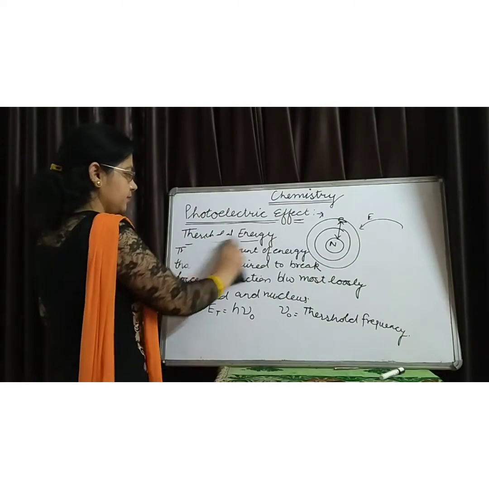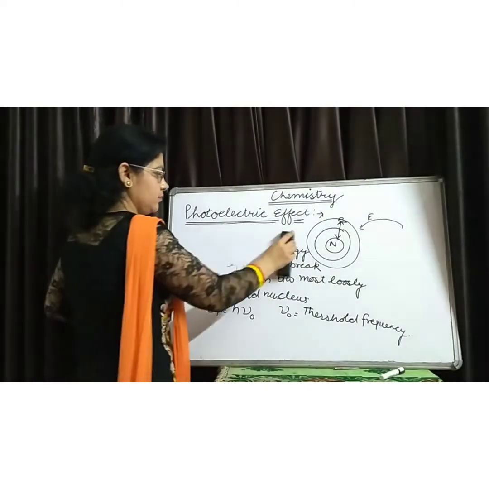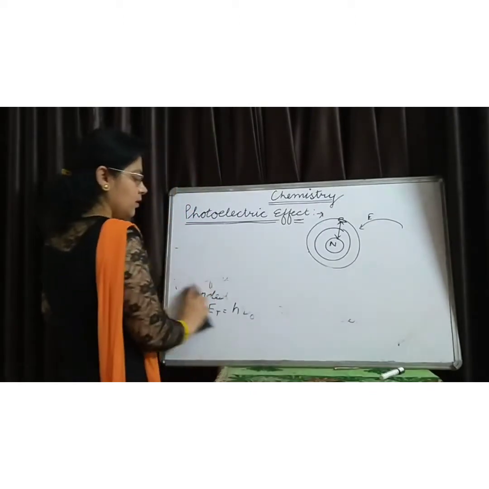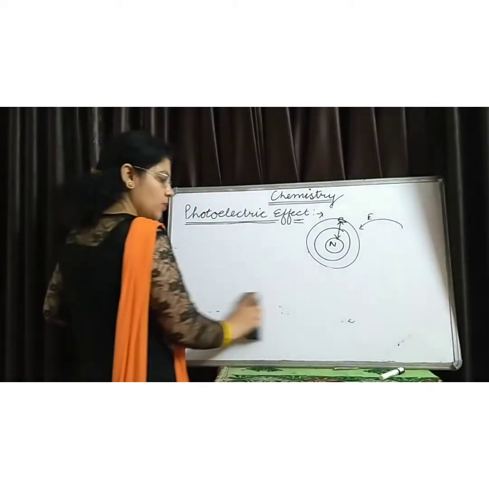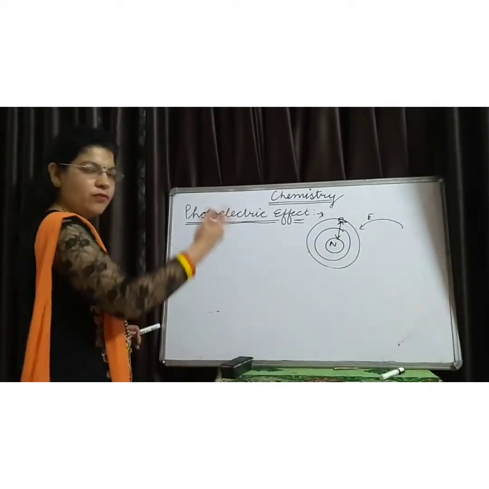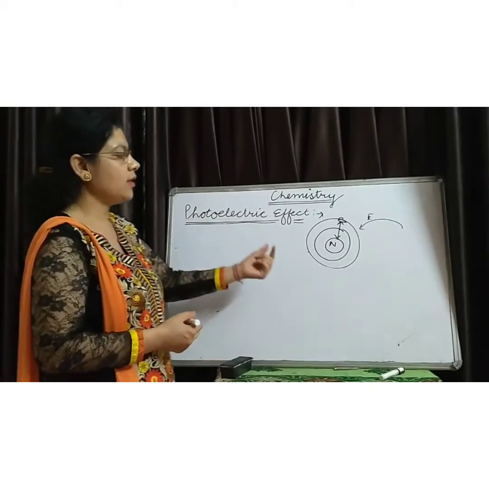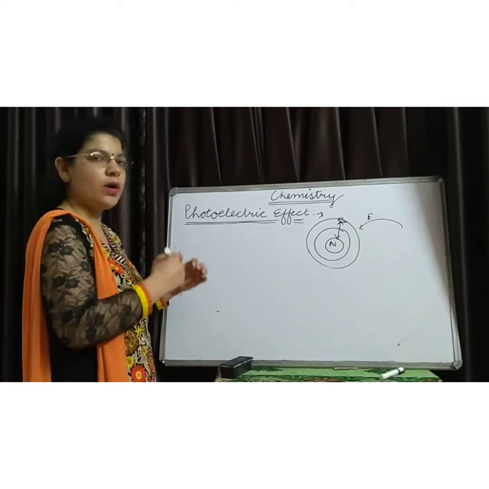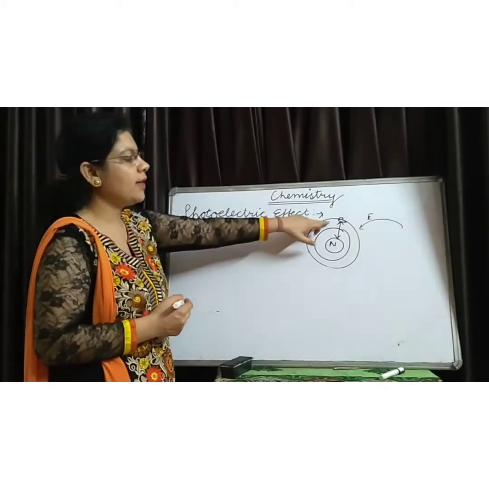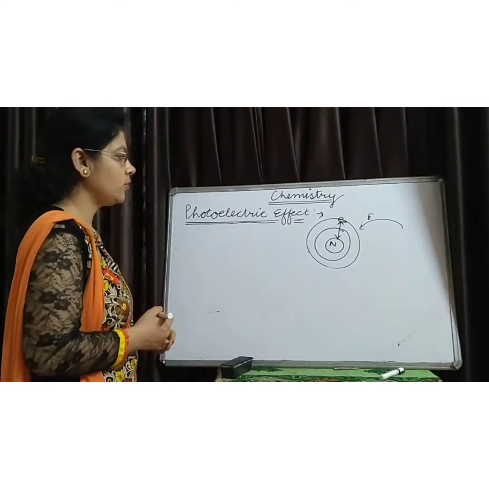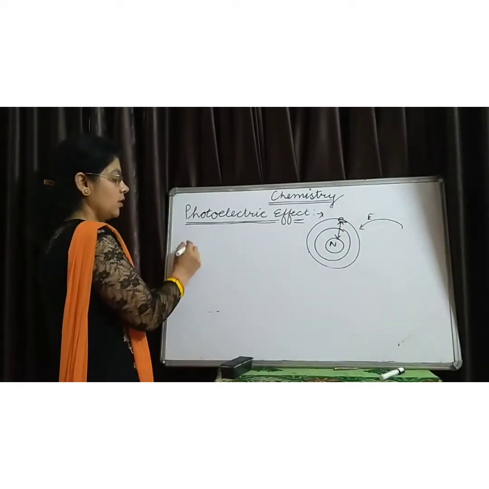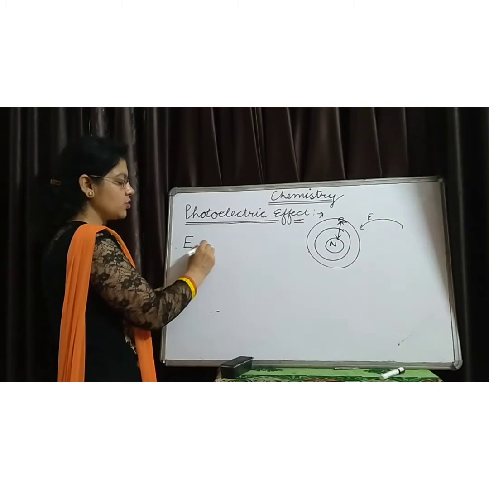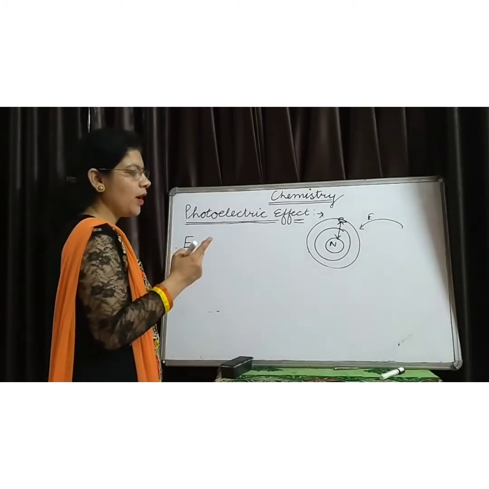Next, if the energy which we supply from the outside is greater than the threshold energy, then the extra energy converts into the kinetic energy of the electron. It means the total energy which we supply from the outside is used in two parts.